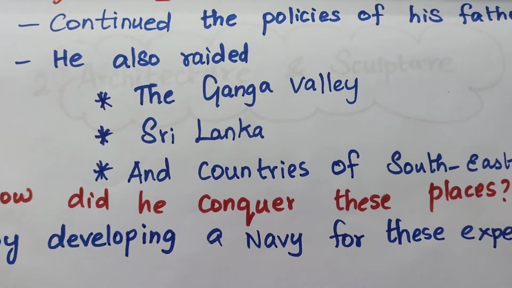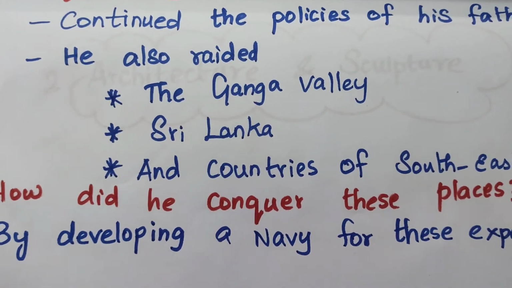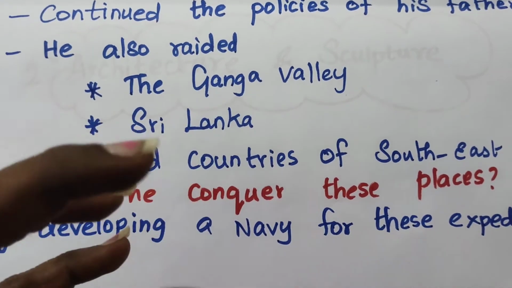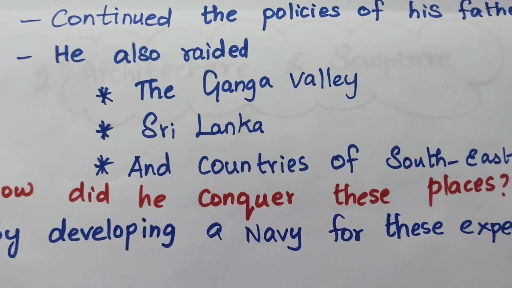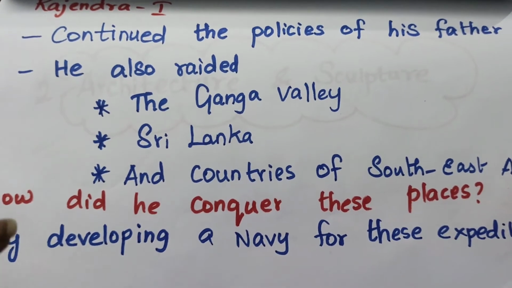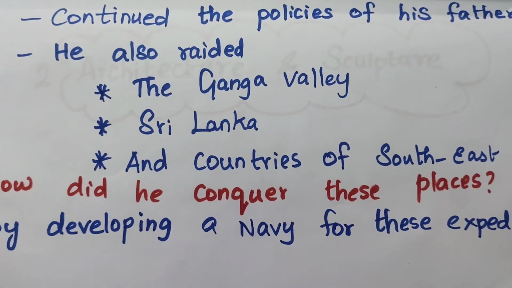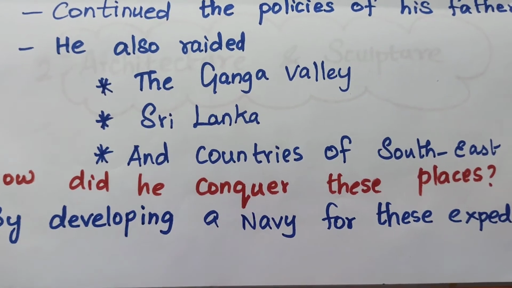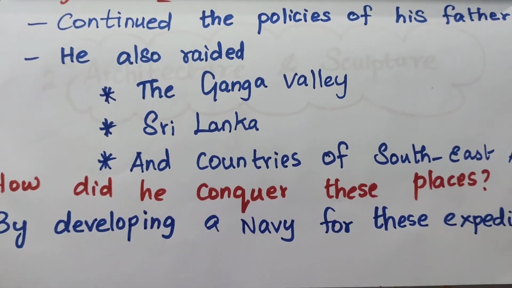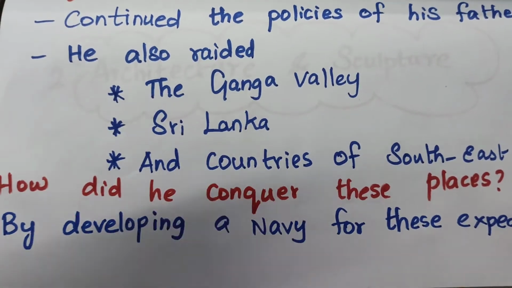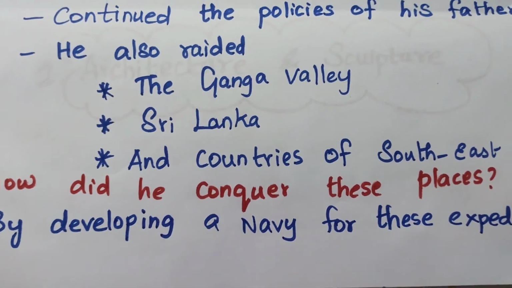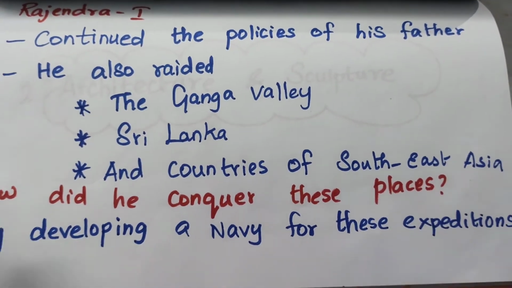He did this by developing a navy, that is, by collecting soldiers for these expeditions. By developing a good navy, he raided the Ganga Valley, Sri Lanka, and the countries of Southeast Asia.